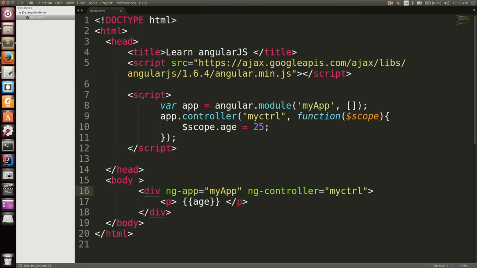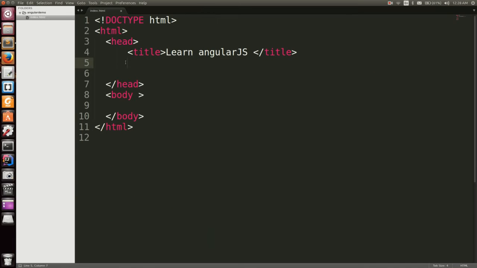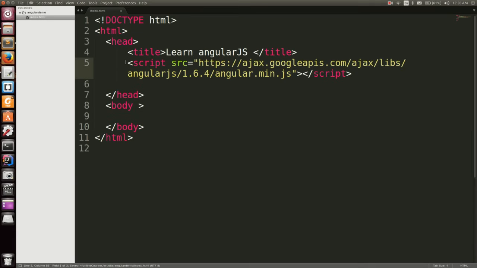Okay, I have some application already written here. I will just remove those things. We will come here at the end. Now I will include the script here. Here we put src, and here I will put the AngularJS. Now this application is an AngularJS application.